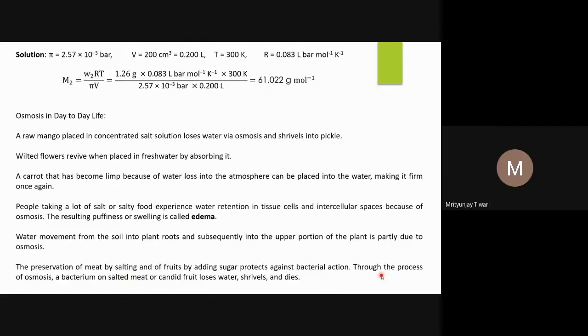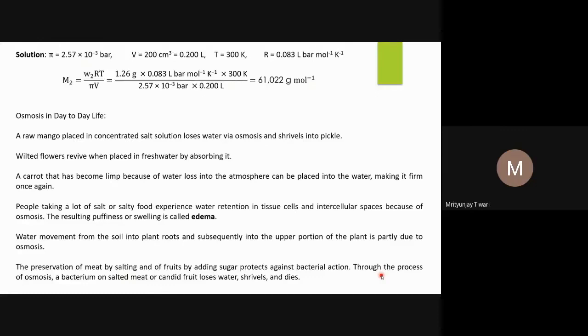Similarly, in the case of fruits, we usually don't add salt because fruits are sweet and it will change the taste. So we add sugar, which we also call candied fruits. Osmosis does not depend on the chemical nature of the solute. It is just a phenomenon related to the number of particles of the solute.